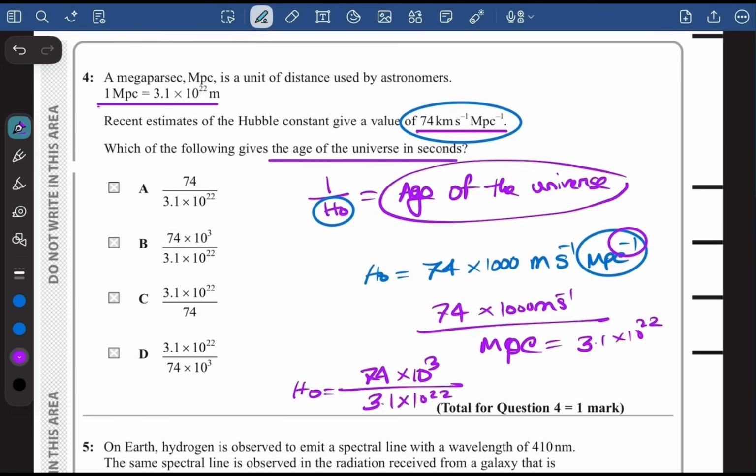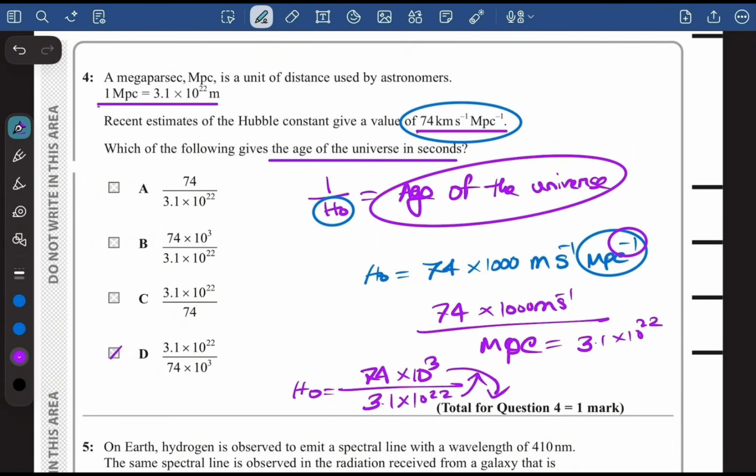And we will have to figure out the age of the universe. And the age of the universe is the inverse of Hubble's constant. So we will just have to take this upward and this downward. So the answer is D.